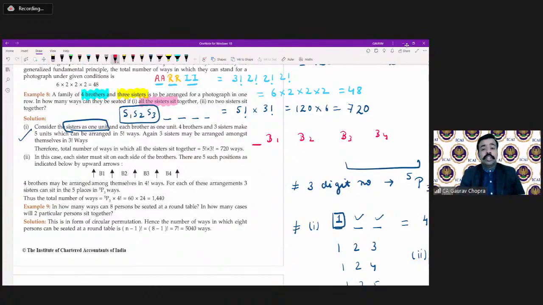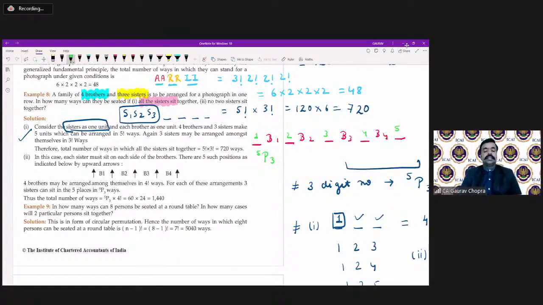Before the first brother, a sister can sit. Between first and second, or second and third, or third and fourth, or after the fourth. So how many places are available? We have 1, 2, 3, 4, and 5 places. So 5 places are available and we have only 3 sisters. So out of those 5, we have to fill only 3 places.